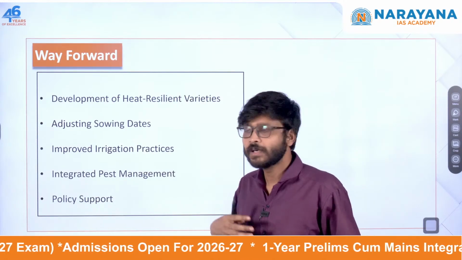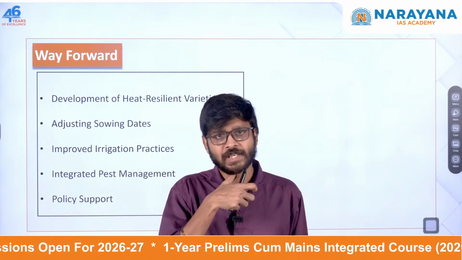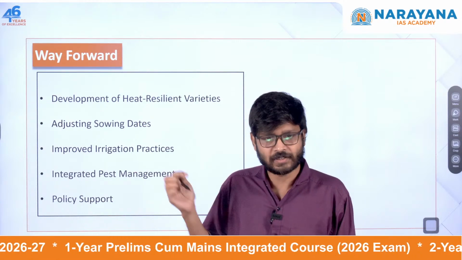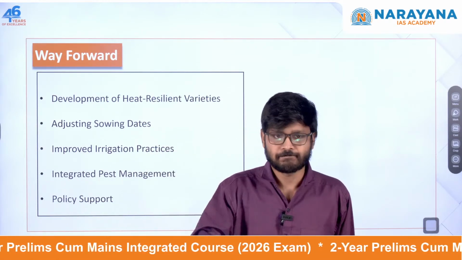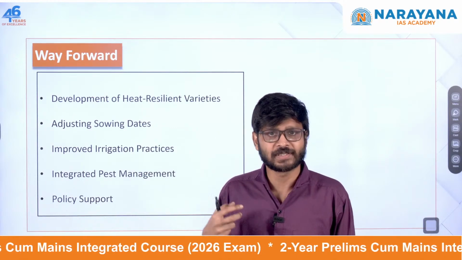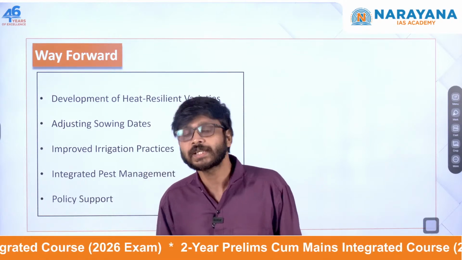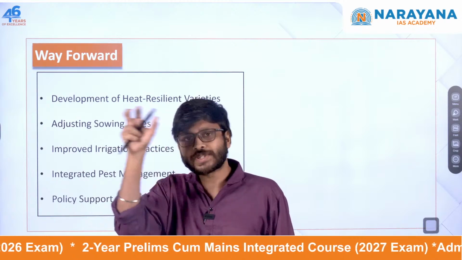We need to develop better heat resilient varieties. Scientists have to work on that. The sowing dates have to be adjusted. We have to prepone the sowing date so that the wheat is not affected by the increasing temperatures. Obviously, we need to have a better irrigation practice also. The soil has to remain cool, even if the outside temperatures are hot.